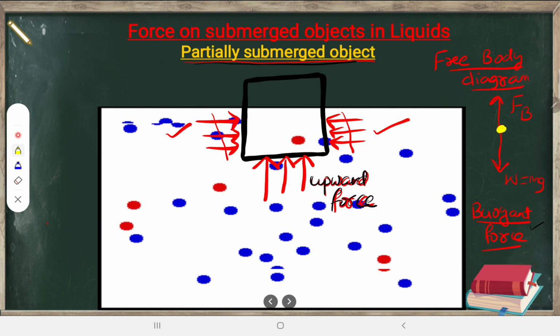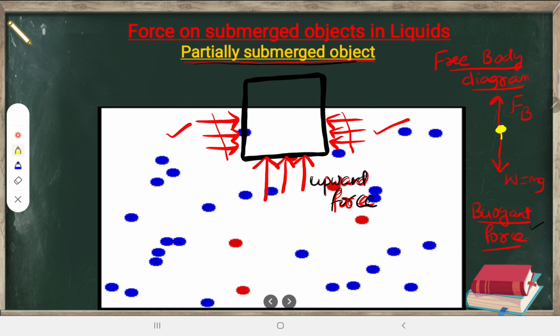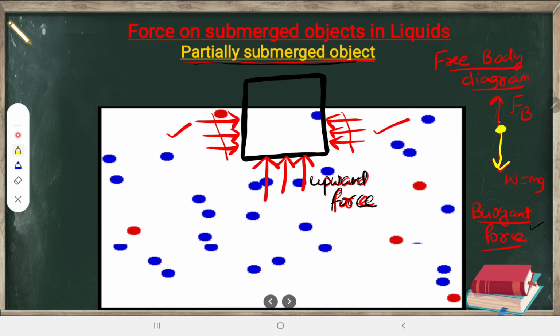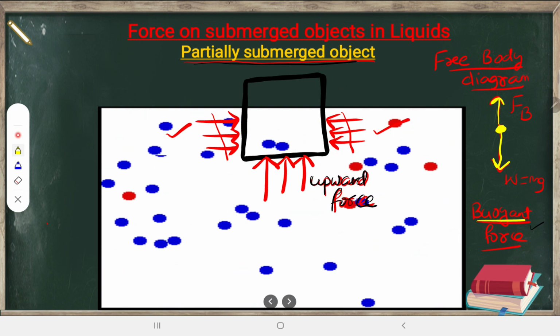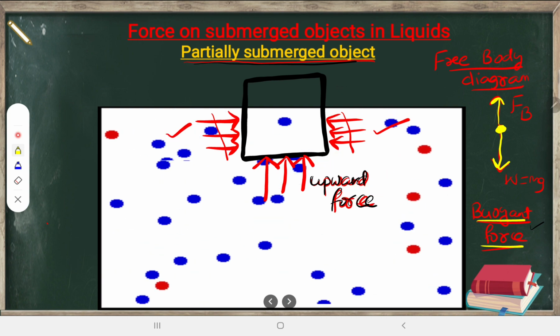So this is the entire body, whatever I have shown as the black body there. It experiences one downward force, that is weight, and it experiences an upward force inside the liquid, that is known as the buoyant force. Alright, fine then. Moving forward, let us talk about this force on a completely submerged object in a liquid.